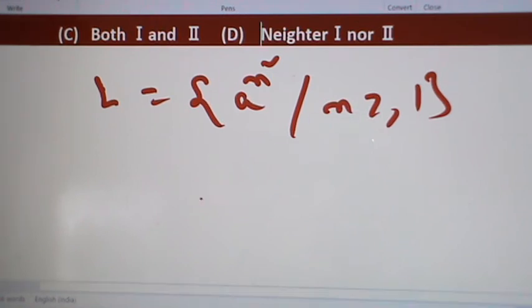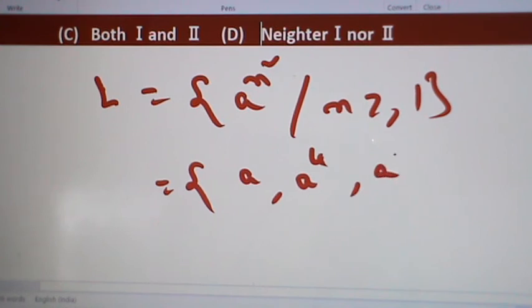So this equals the set of a, a power 4, a power 9, a power 16 and so on. By pumping lemma, this set is not regular.